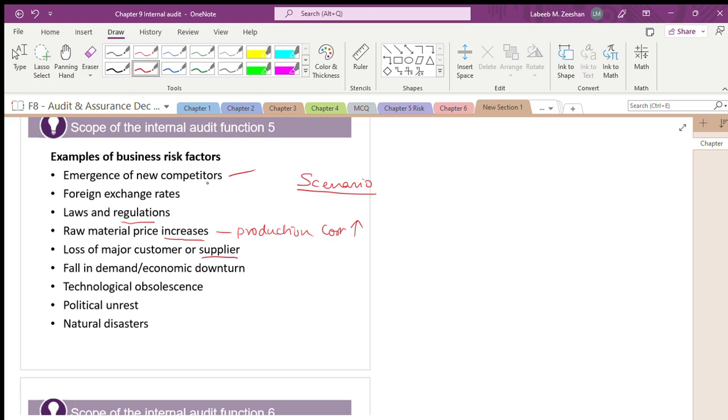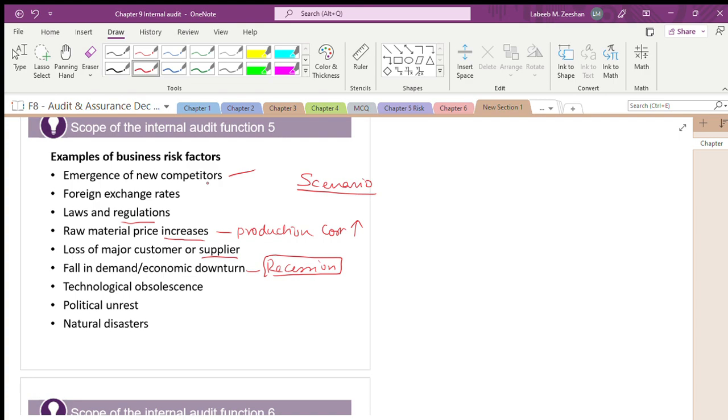Fall in demand or economic recession is a business risk. There is a war. See what is happening. Very simple. Things are not as per normal in the world. It is affecting the economic factors as such.